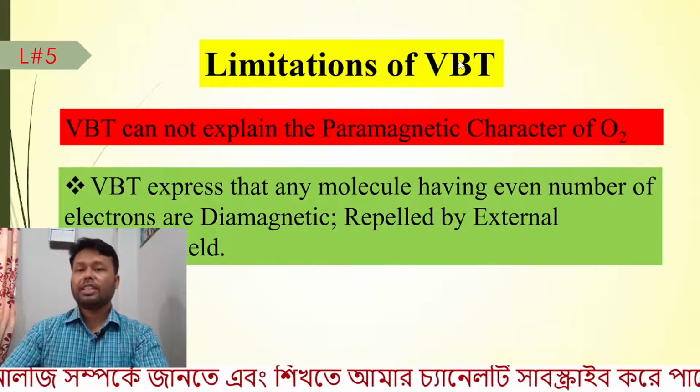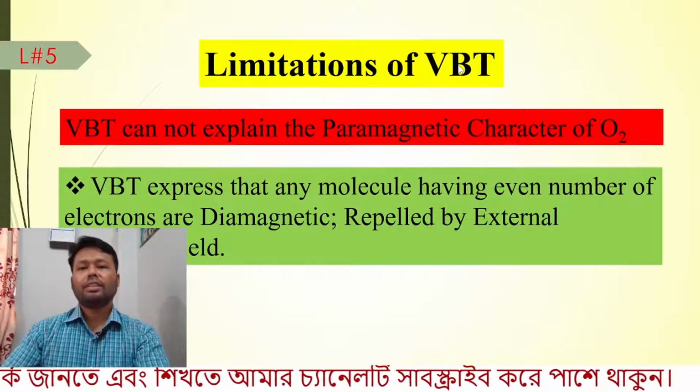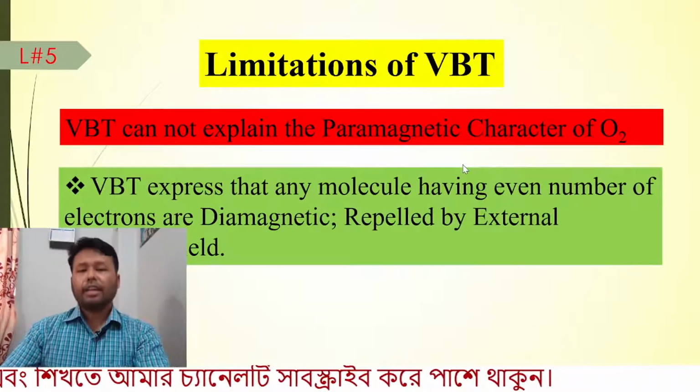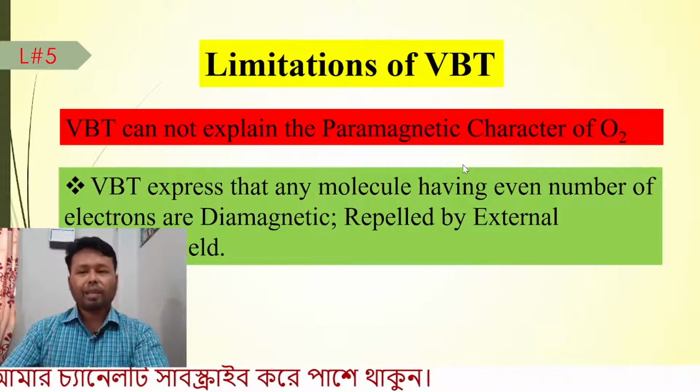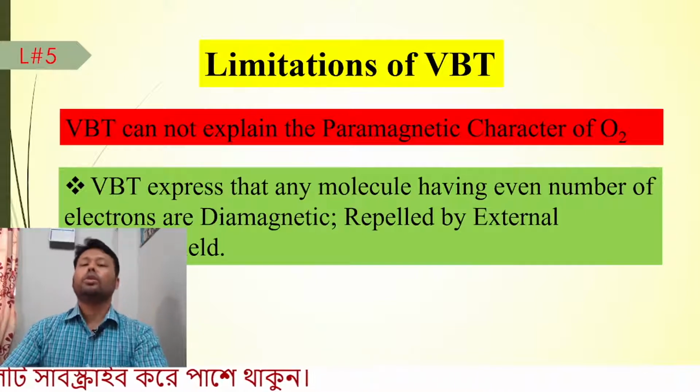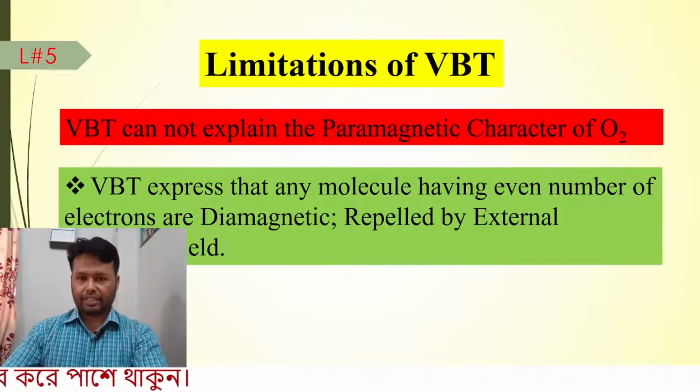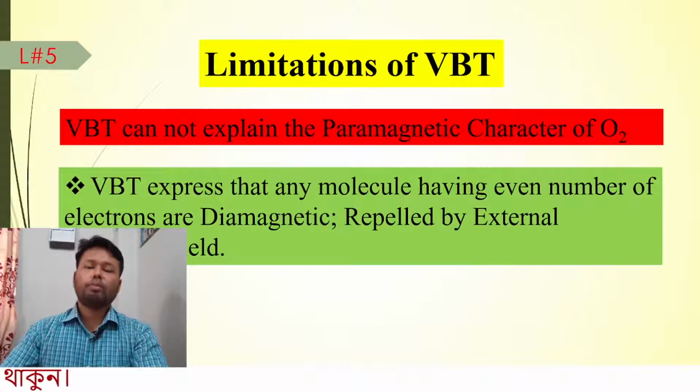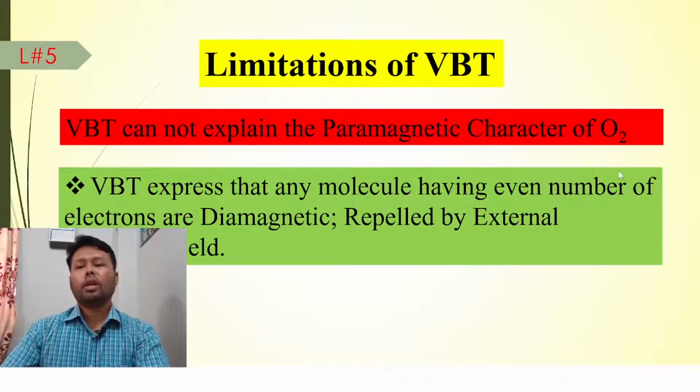From valence bond theory we know that if any molecule has an even number of electrons, it will show diamagnetic characteristics. Therefore, based on valence bond theory, the oxygen molecule should be diamagnetic, but actually oxygen is paramagnetic.